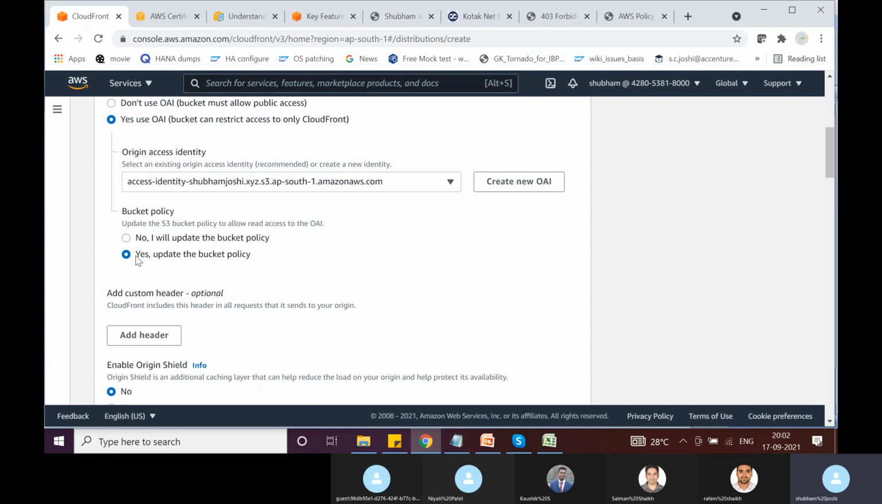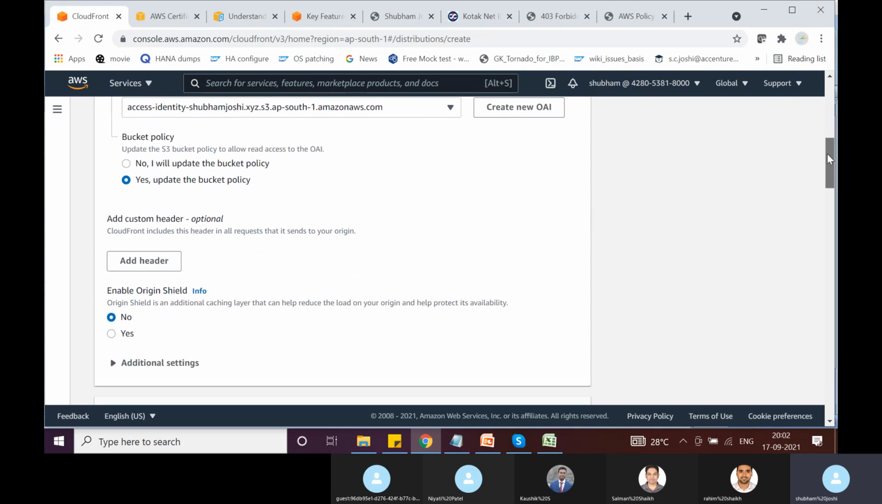We have already verified there is no bucket policy as of now. So I am creating an origin access identity for this CloudFront distribution, and then I'm asking them to update the bucket policy on my behalf. And once this CloudFront distribution is created, we will see that the bucket policy has been updated. And there we will see that origin access identity is allowed. What action? S3 get object action is allowed for this origin access identity.